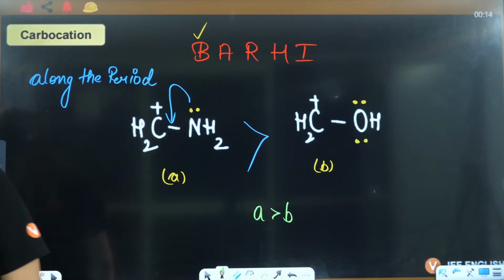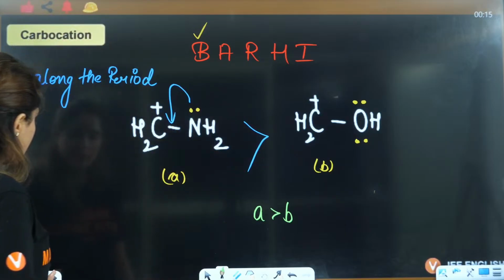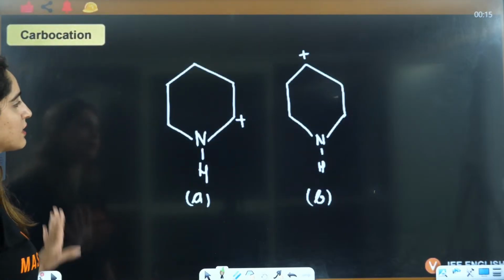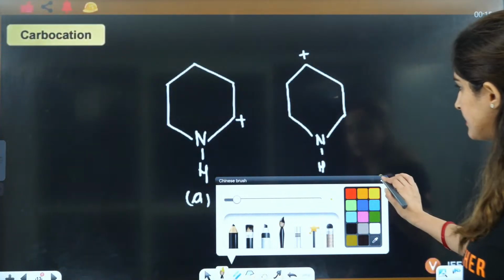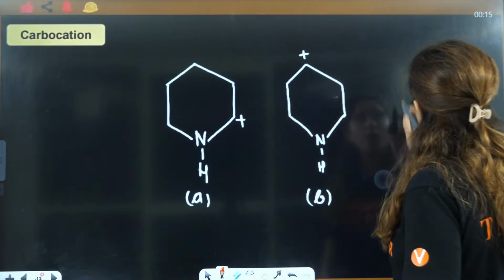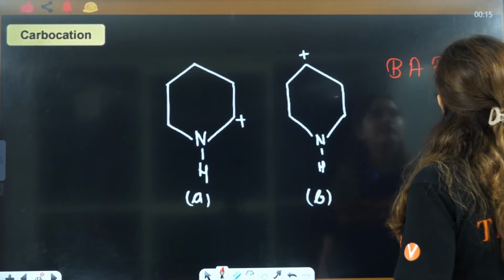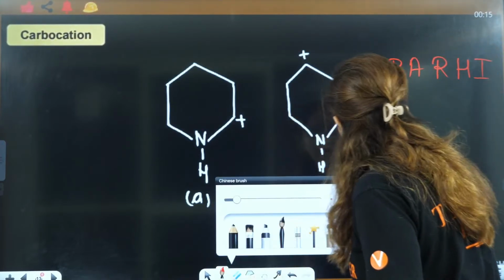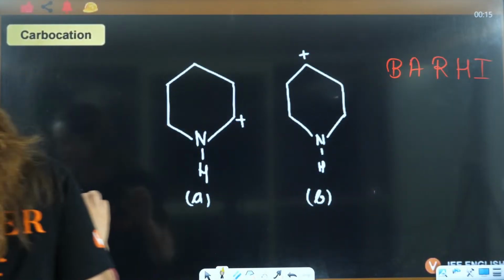Right, everybody, do let me know in the chat box if that is clear. Is that clear? Okay. Now, next is this compound, if you see, right? This is A, this is B. Again, we'll draw Barahi. Write it down in the chat box. Barahi. Everybody, spam it in the chat box. Barahi. Right? Okay, Barahi. Thank you, Vivna.